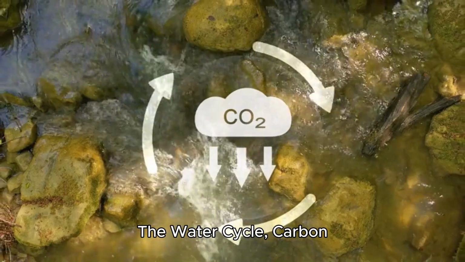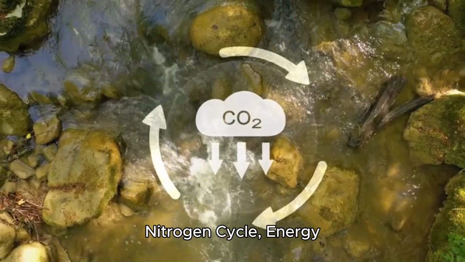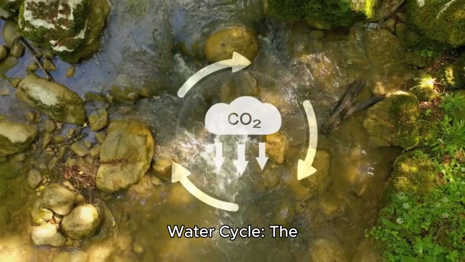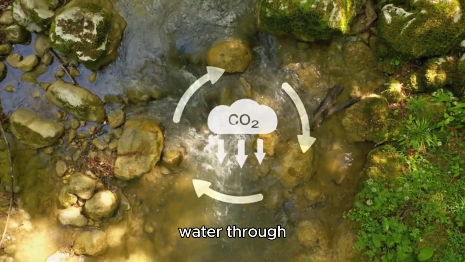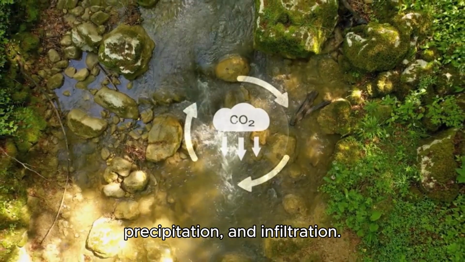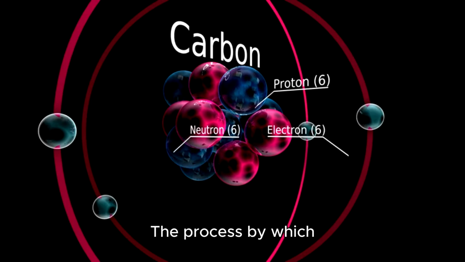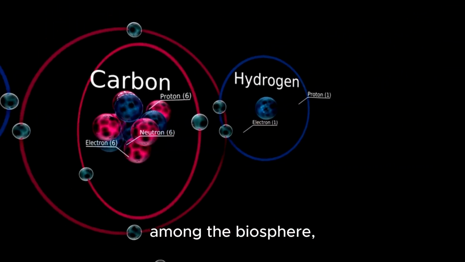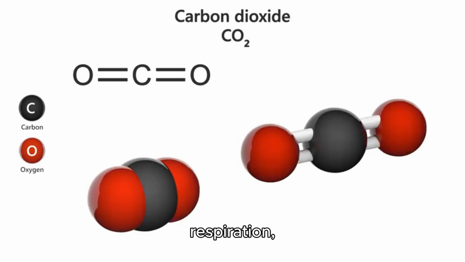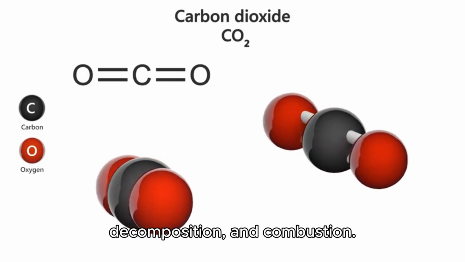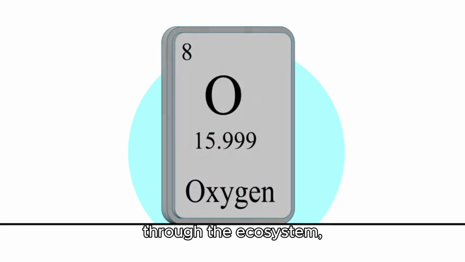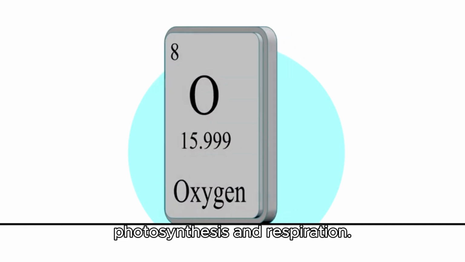6. The water cycle, carbon cycle, oxygen cycle, nitrogen cycle, energy cycle, and integration of cycles in nature. Water cycle: the continuous movement of water through evaporation, condensation, precipitation, and infiltration. Carbon cycle: the process by which carbon is exchanged among the biosphere, geosphere, hydrosphere, and atmosphere through photosynthesis, respiration, decomposition, and combustion. Oxygen cycle: the movement of oxygen in various forms through the ecosystem, primarily through photosynthesis and respiration.